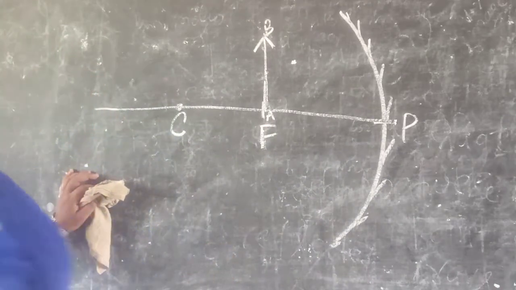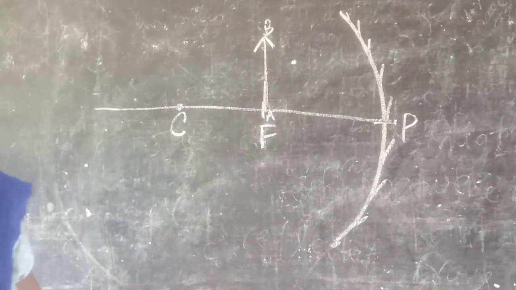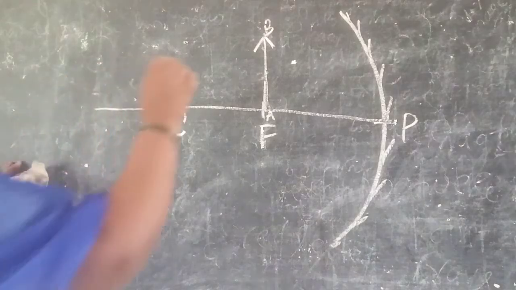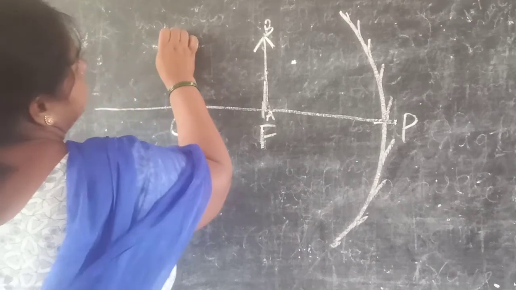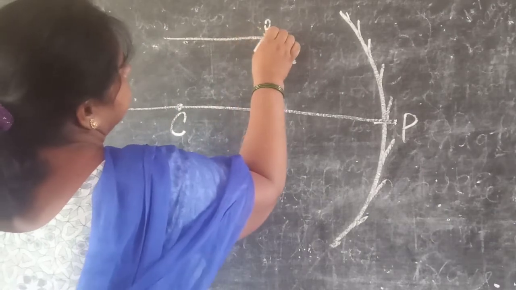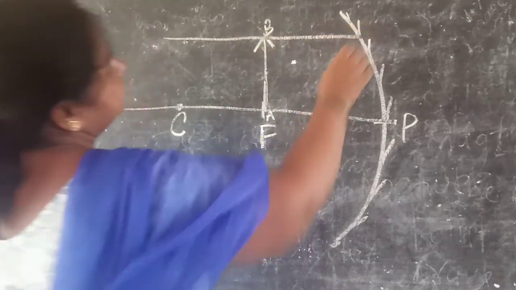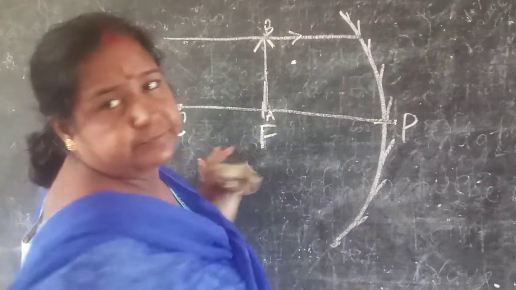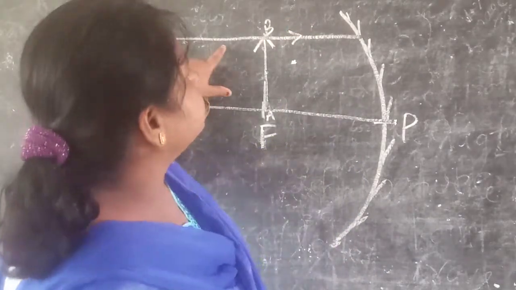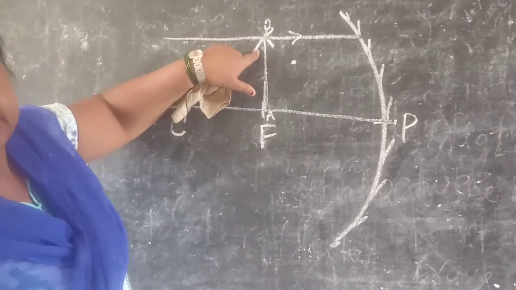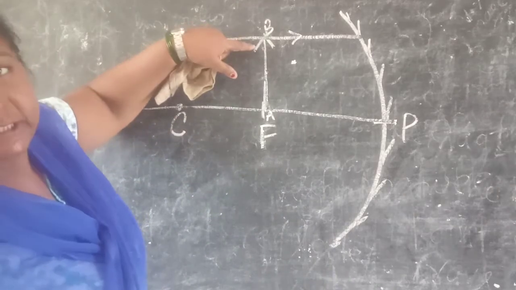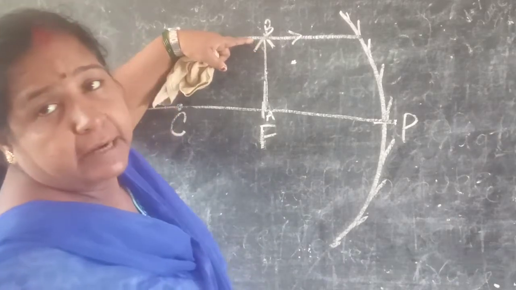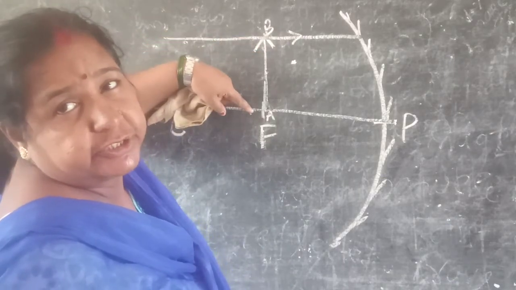Now the incident ray comes through the object, which is parallel to the principal axis. This is the incident ray and it comes through the object, and it is parallel to the principal axis.